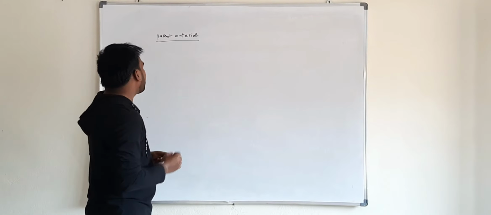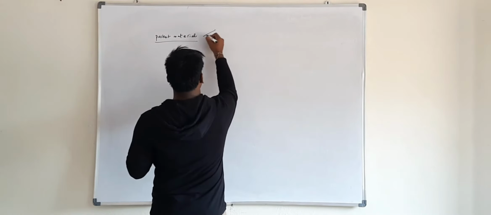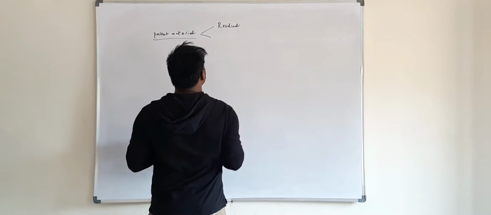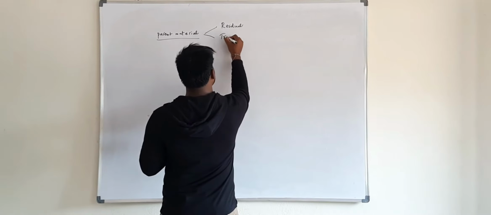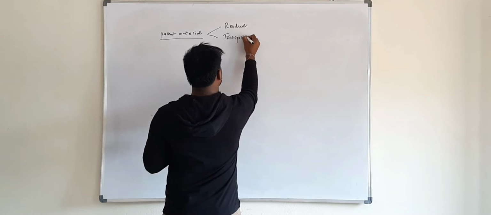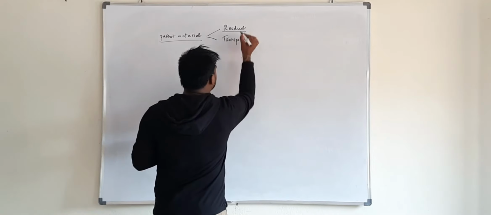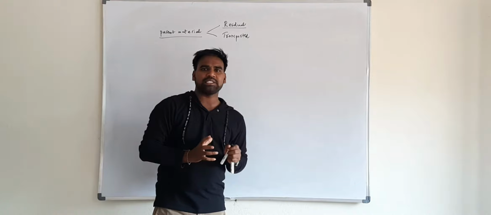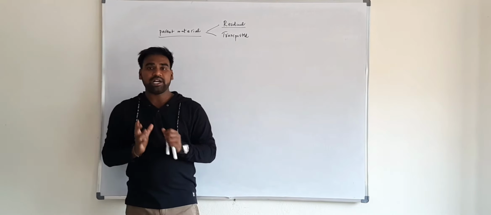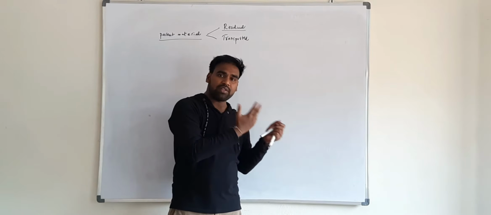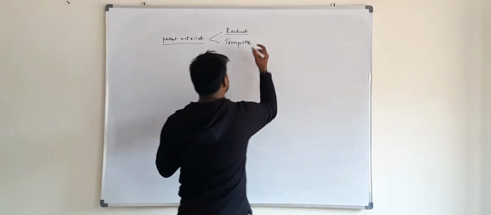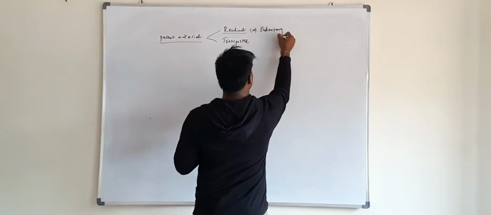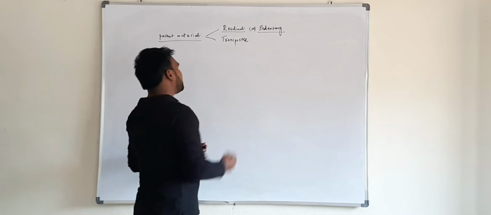And remember, parent material is of two types. First one is residual parent material and second one is transported. Residual parent material is where the soils are developed at a place from the underlying rock and cannot be transported to another place. That is known as residual or sedentary parent material.